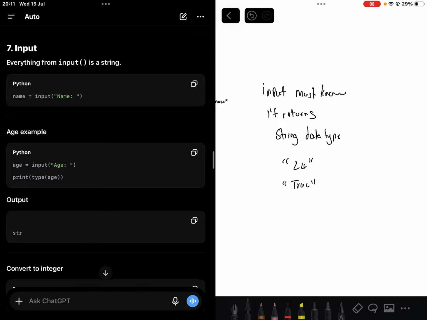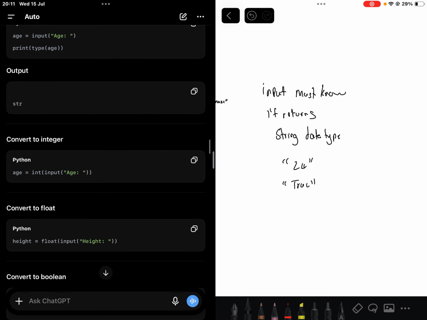So for example, age equals input. When I run this code, before it goes to the print statement, the computer will ask me to enter something. Let's say I enter 24. Then the print statement says the type of age is 24. But since what comes from input is always a string, even if you type a number, the computer sees it as a string, hence the output might be str, which is a string.